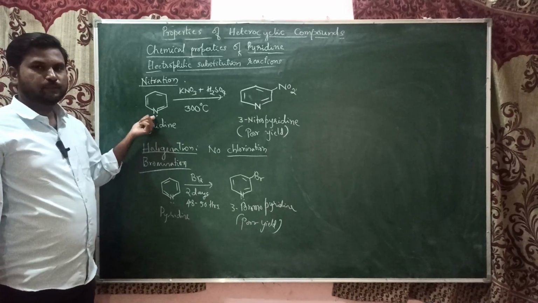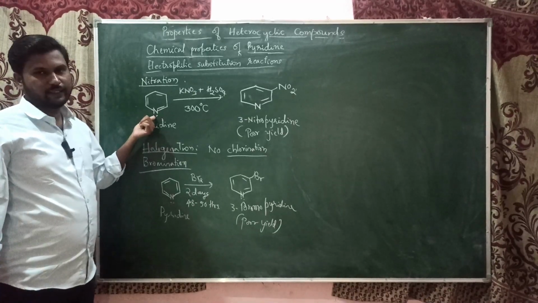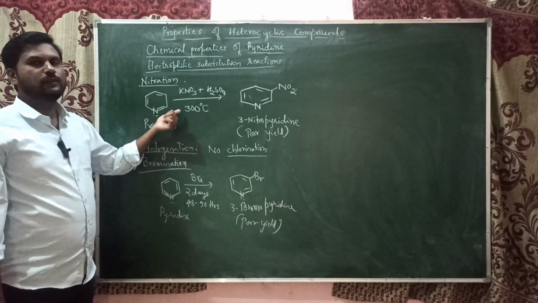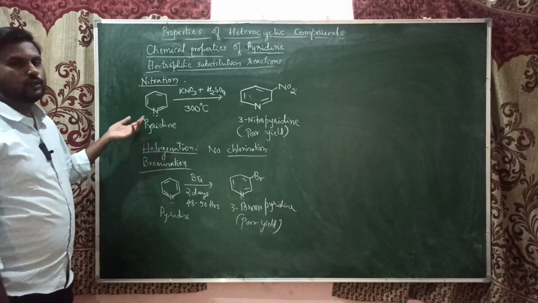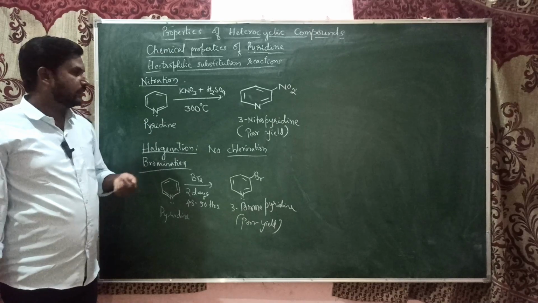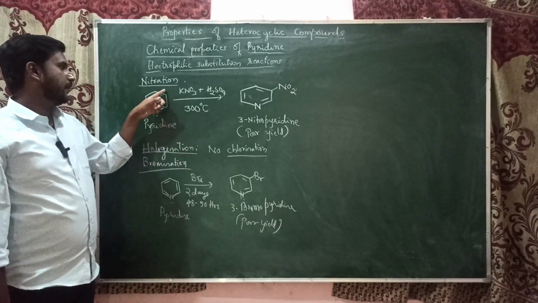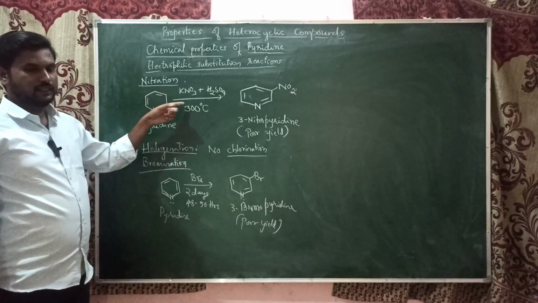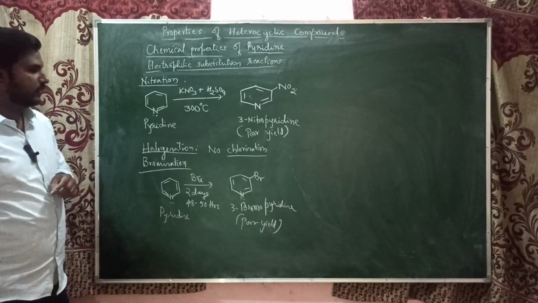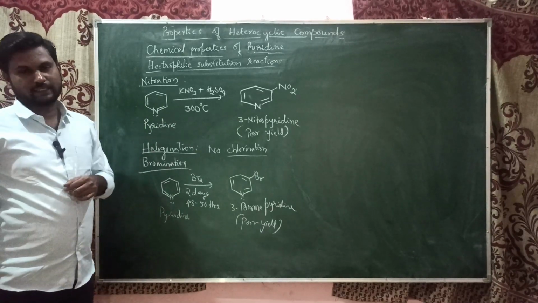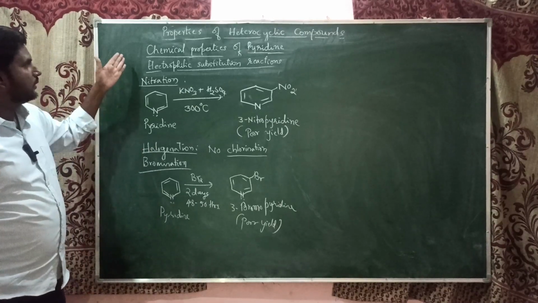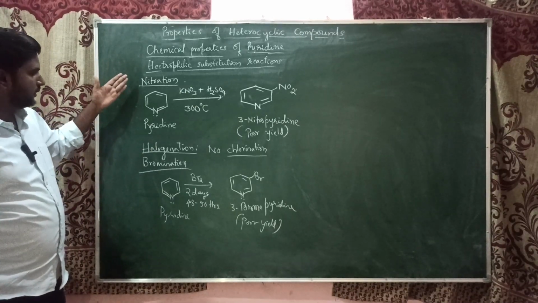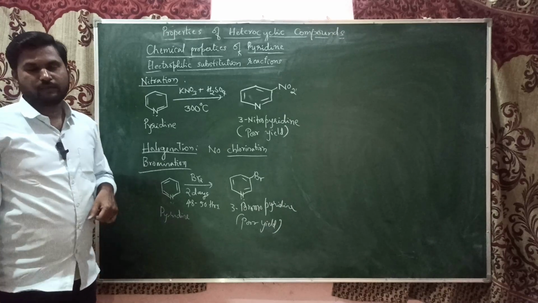Another reason is that the lone pair of free electrons on the nitrogen will be attacked by the electrophile, forming a pyridinium ion. Instead of the substitution reaction, an addition reaction may take place at the nitrogen. So this is about the examples of electrophilic substitution reactions, nitration and bromination.